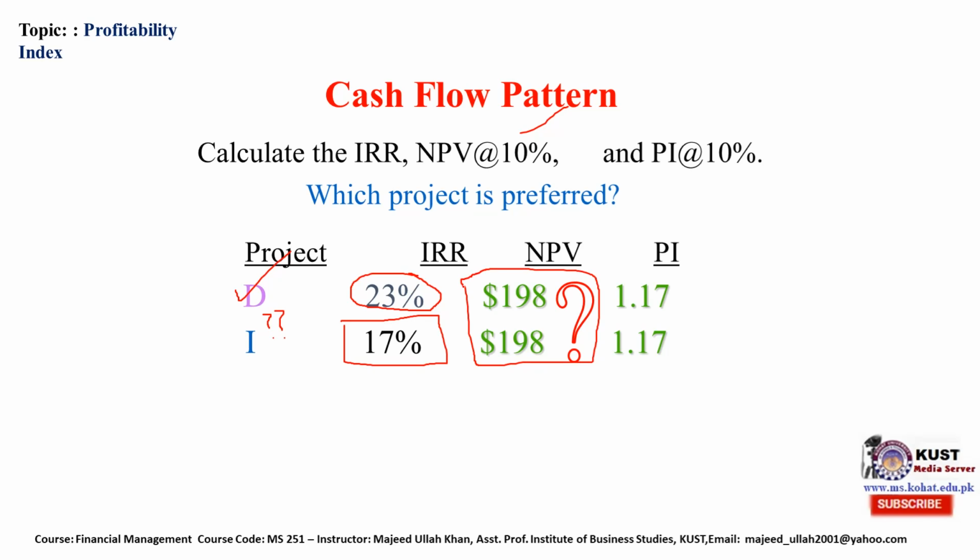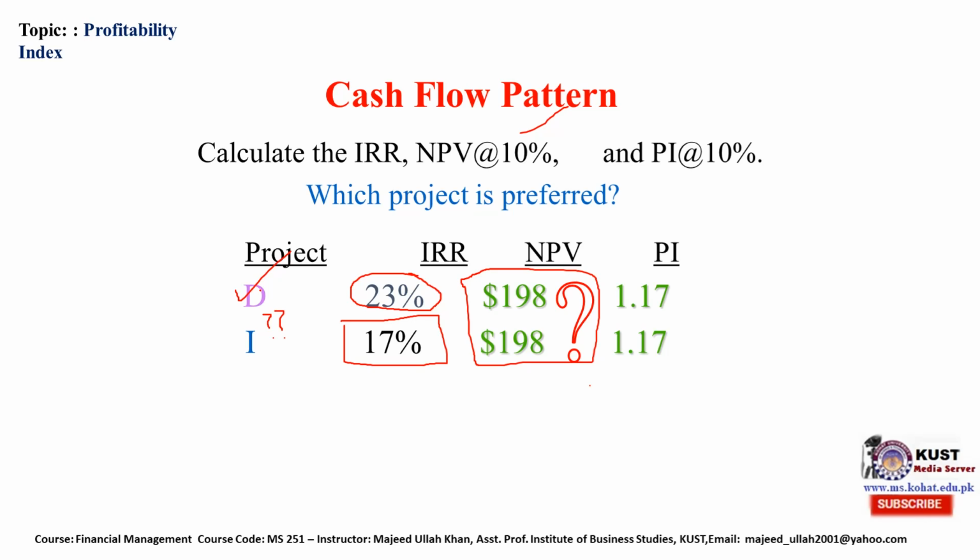We are in a dilemma about which project is better. Here, since all the things are the same, but we are left with the IRR criterion, on the basis of IRR we will accept this D project.